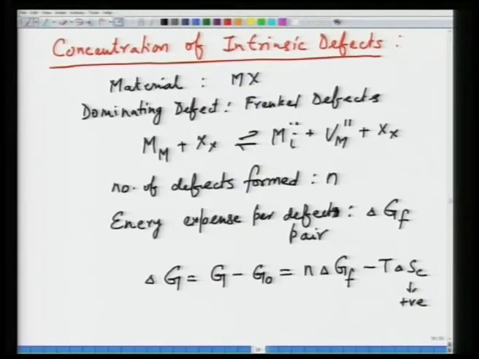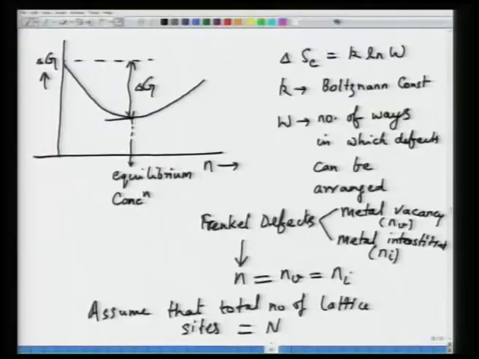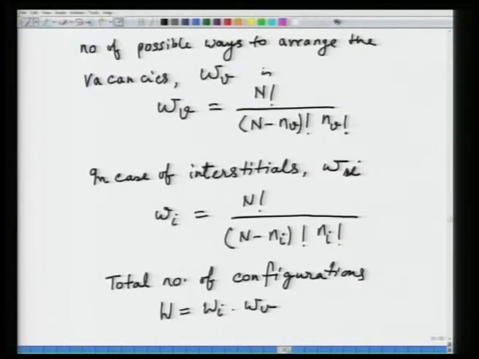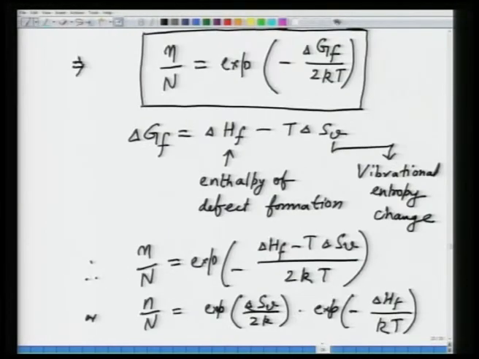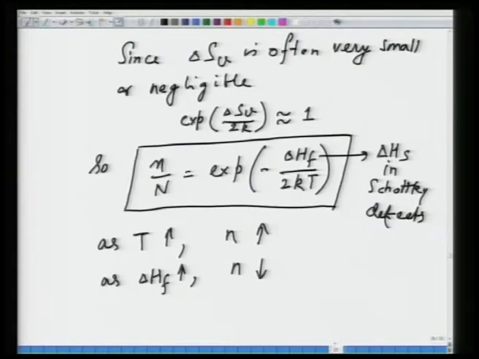Then we worked out the concentration of intrinsic defects. This is a thermodynamic basis to calculate the concentration of intrinsic defects, and the basis is that if the defects are stable, then at a certain concentration the free energy of the crystal will be minimum, or the free energy change will be the most negative. As a result, we worked out the expression for defect concentration, which has an exponential dependence on the free energy expense and temperature. It comes out to be delta HF in the case of Frenkel defects, and delta HS in the case of Schottky defects.